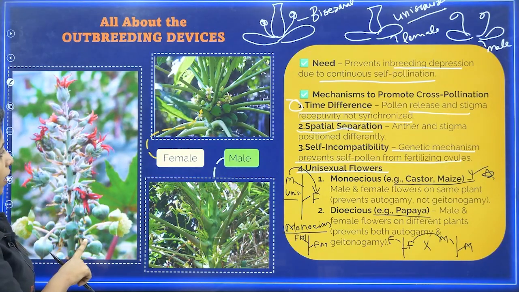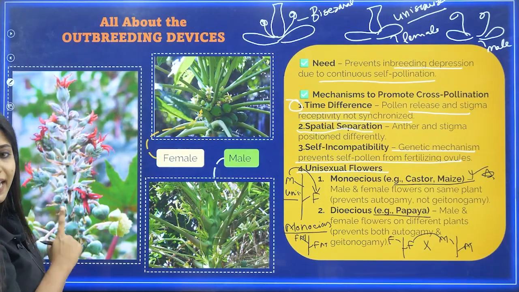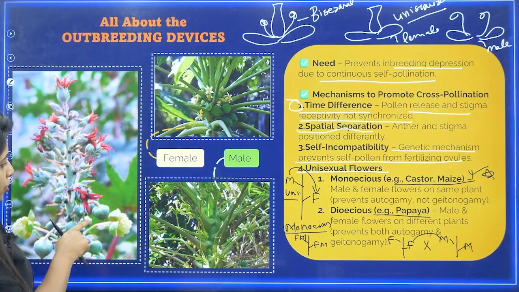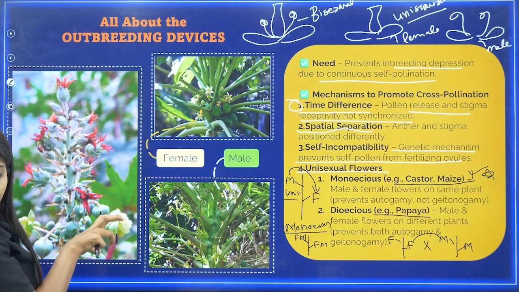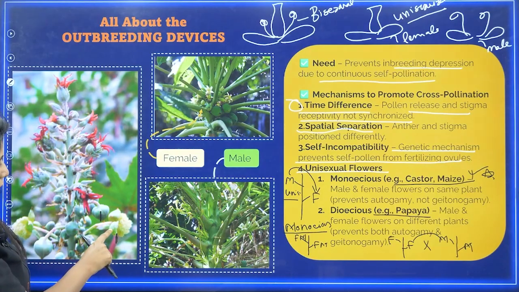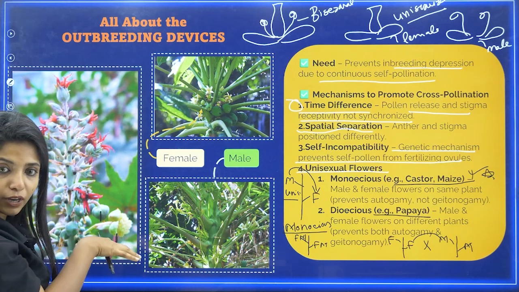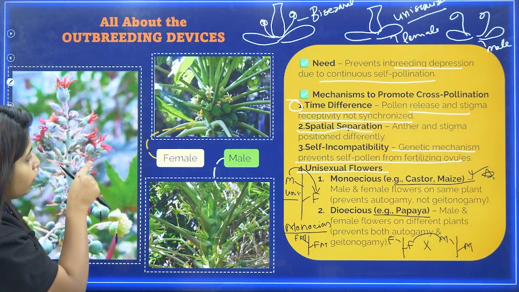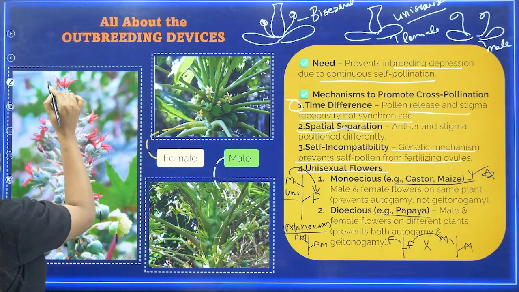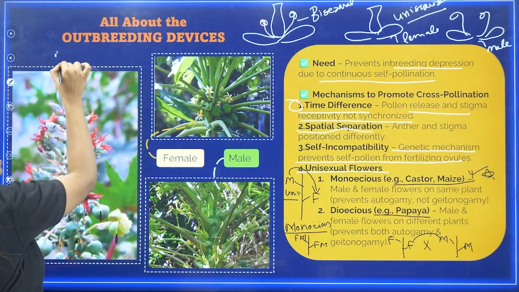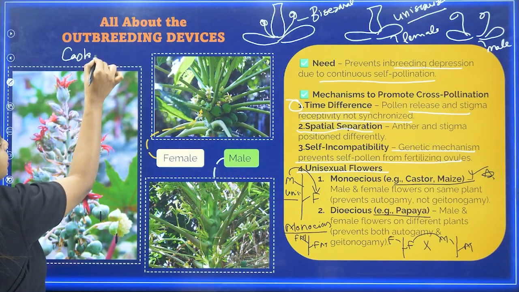So this is, I suppose, castor. In the case of castor, my dear children, these are what you see in a big globe. This is the male flower that you are having, and these are the female flowers. So male and female flowers are totally separate, but over here obviously autogamy is prevented, but geitonogamy is not going to be prevented. So this is the case of castor.